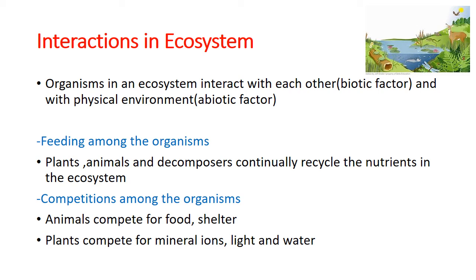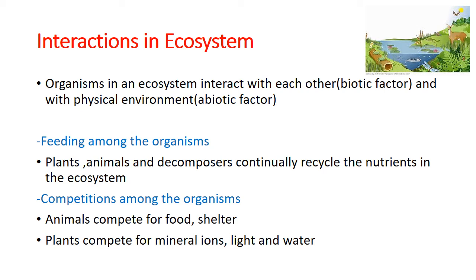Organisms in an ecosystem interact with each other, and sometimes they interact with the physical environment too. Sometimes biotic factors, the living organisms, interact with each other, maybe for feeding relationships, or this living factor interacts with the physical environment for their survival requirements. So we will look at what interactions there are in the ecosystem.